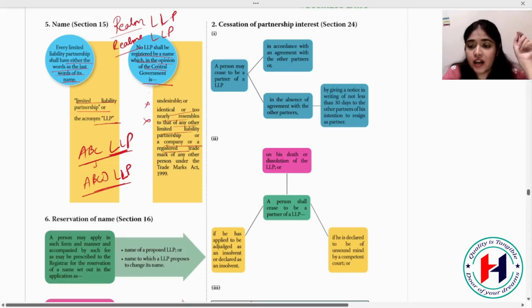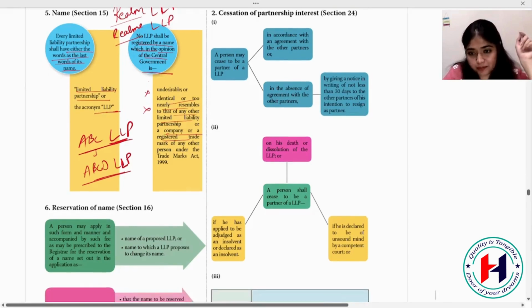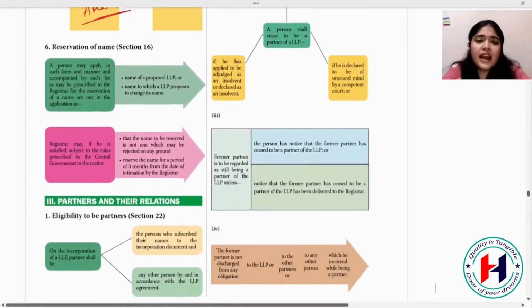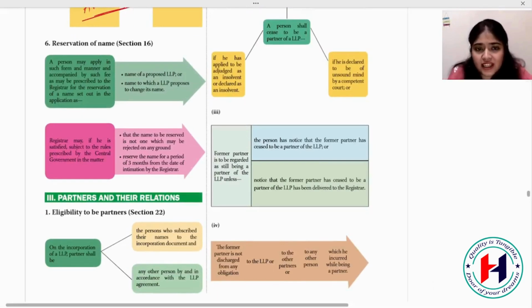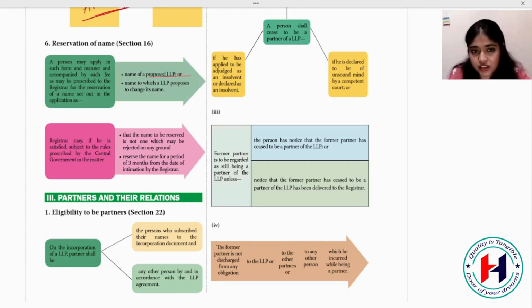Then the next one is reservation of name. Reservation of name is something that you can do for a proposed LLP. You can go to the LLP registrar earlier and tell them we want to reserve this name. Also, the name to which an LLP proposes to change its name. If you want to change a name, you can also go and reserve it. Now I want this name for my LLP, so you can get it done.